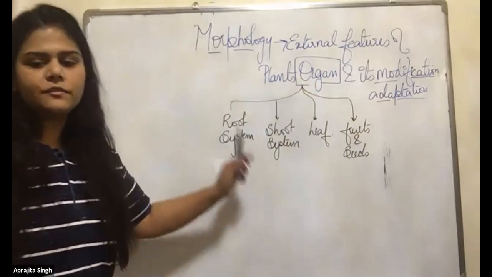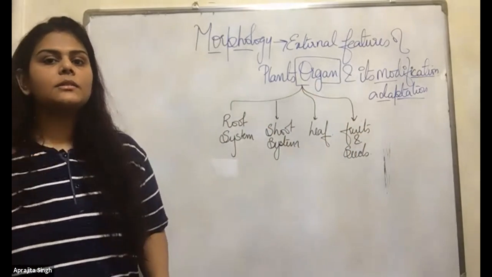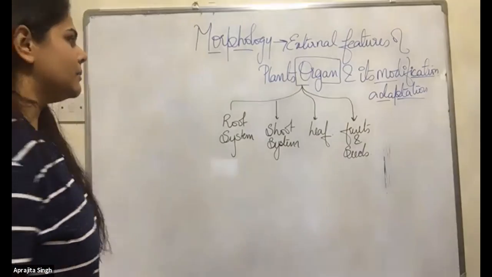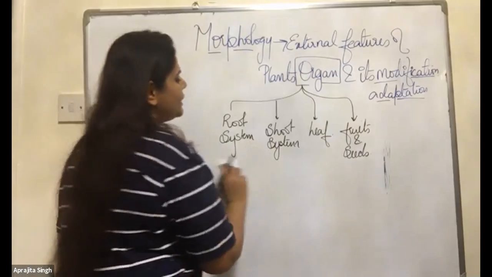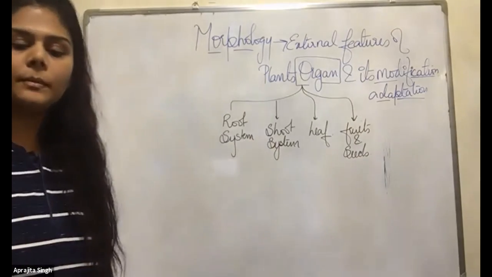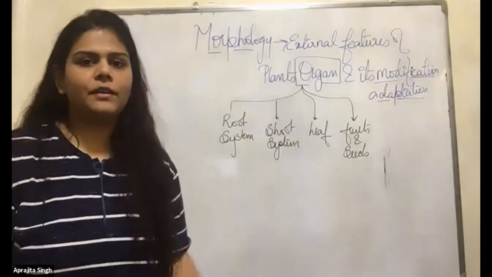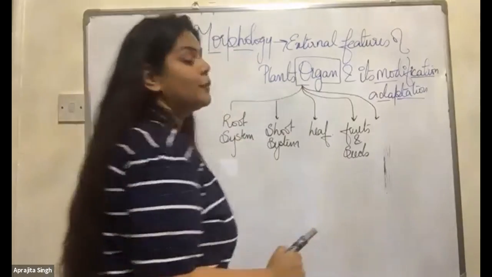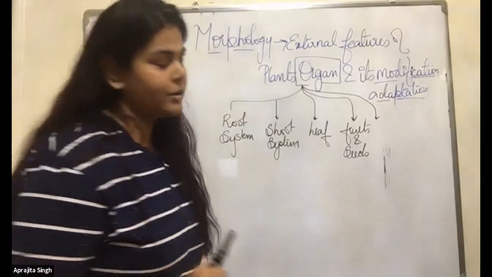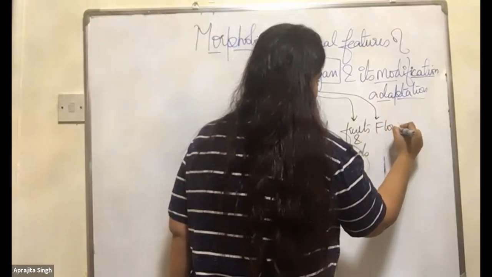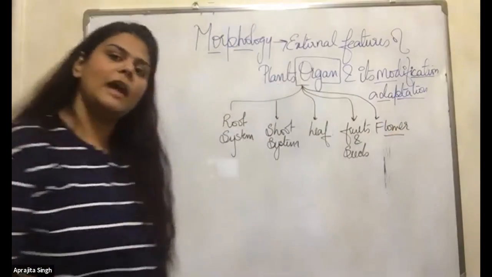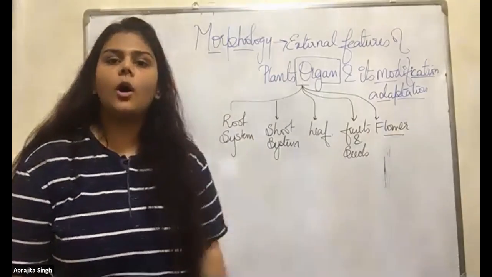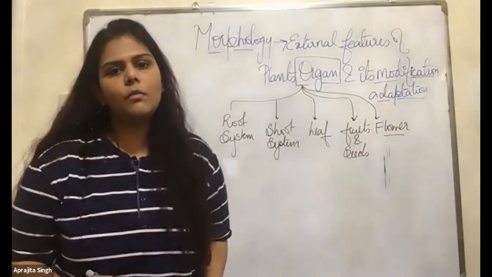Anything else which falls in the category? Anything which I have missed? Any plant organ? Tell me, Farhan, any organ I have missed in this? Farhan, why? I missed the flower. Where is the flower? Flower is also an organ, right? Ma'am, fruits come from flower, right? No, flower becomes fruit, but first the flower is equally important. If flower is not there, fruit will not become. So it's a flower. These are the different organs which we have to study in the morphology.